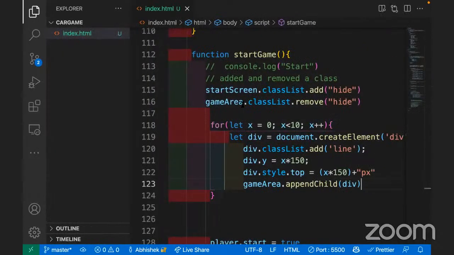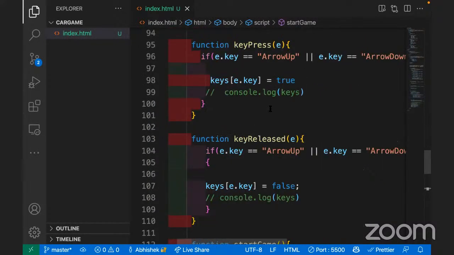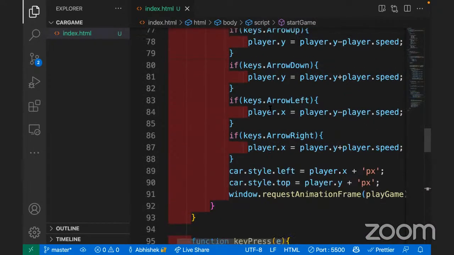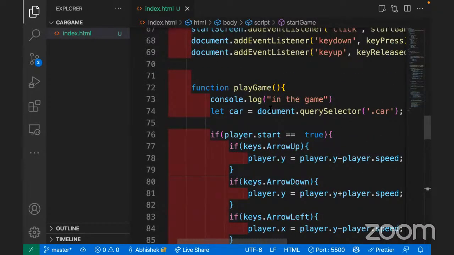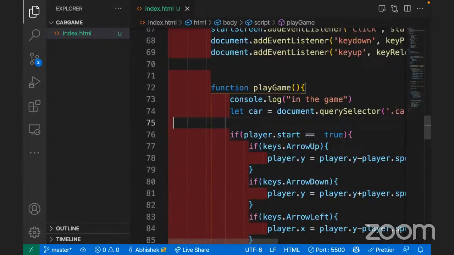I'll also do one thing. Let's suppose this is my car, no? I'll allow the car to move to the edges, but not beyond the edges. If it touches the edges, that means it's over, right? So that condition I have to write. How can I know that my car is touching the edges? I have to measure the edges, right? You can do that with simple things like this.